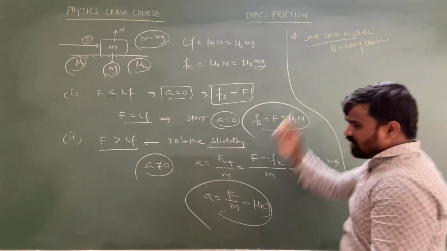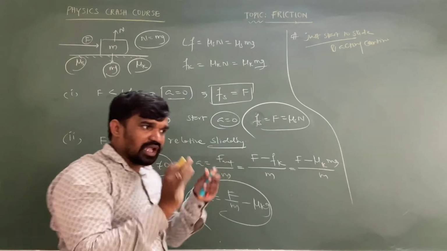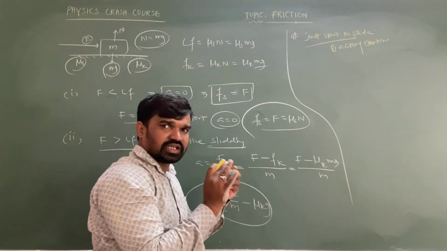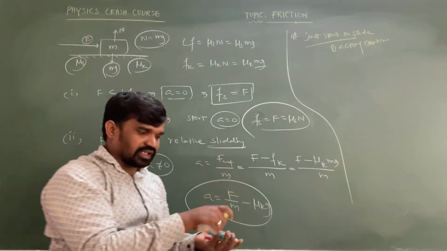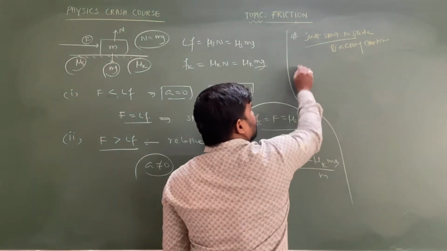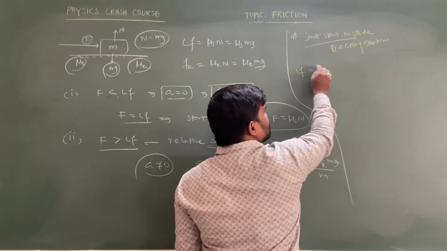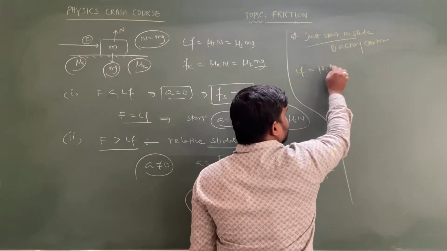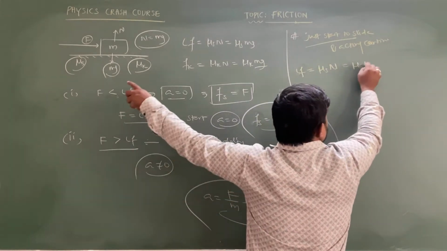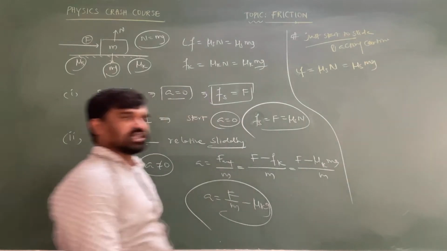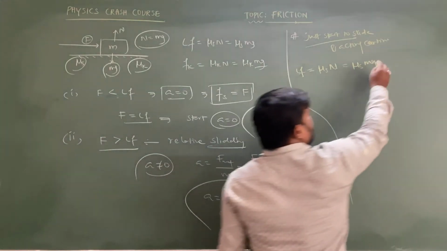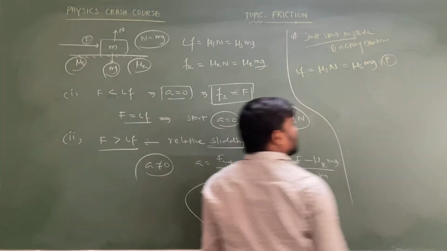If a force applied on the object makes the body just slide, and that force is acting continuously, then the force which is enough to slide the body is called the limiting friction, which is equal to mu s N. In this case we can write it as mu s mg. And this is the force acting continuously, so we can take it as the applied force.